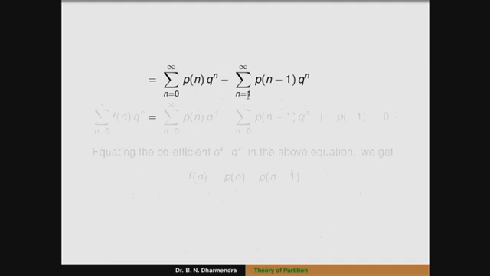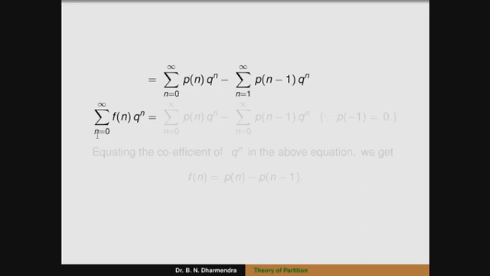Suppose instead of n equal to 1, when I put n equal to 0 here, that is p of minus 1. What is the value of p of minus 1? We know the partition of a negative number has value equal to 0. So we can take this series as also running from 0 to infinity, because p of minus 1 is equal to 0. So without loss of generality, the second series is also running from 0 to infinity, because p of minus 1 is equal to 0.